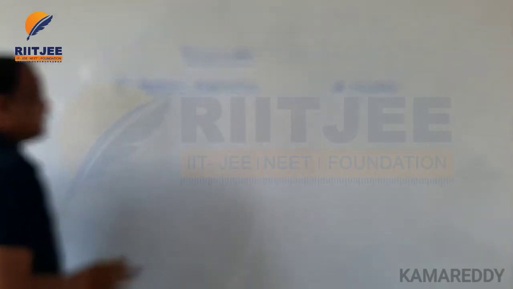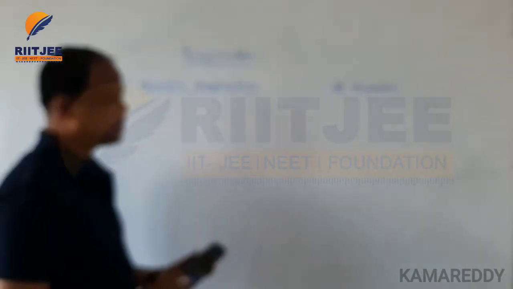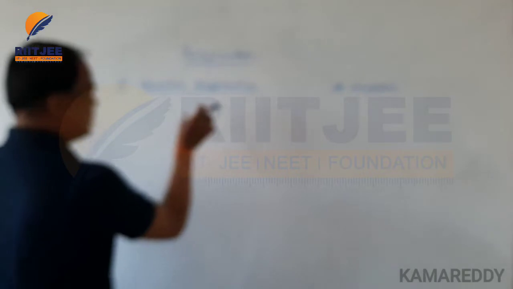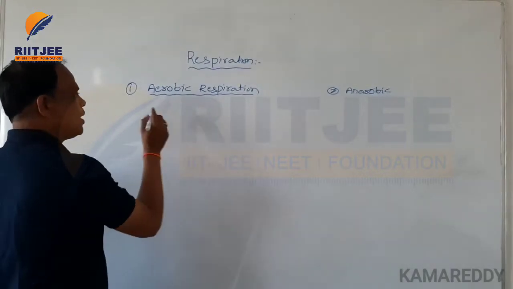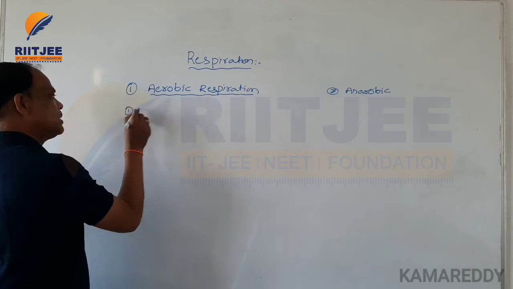The aerobic respiration process involves various steps.